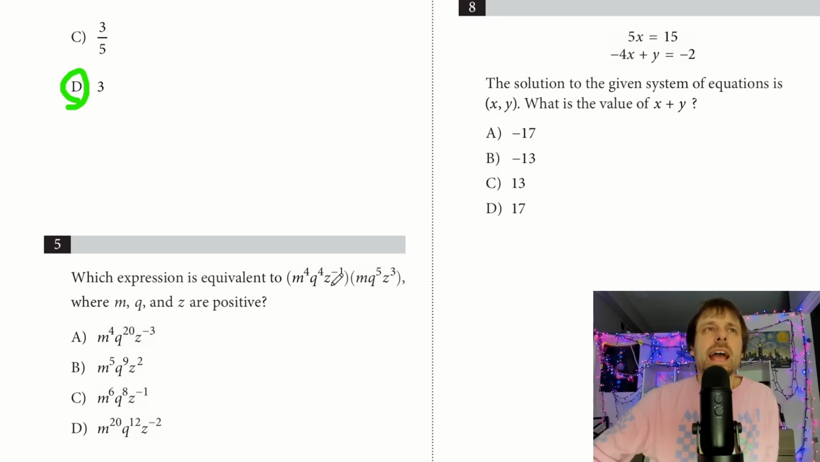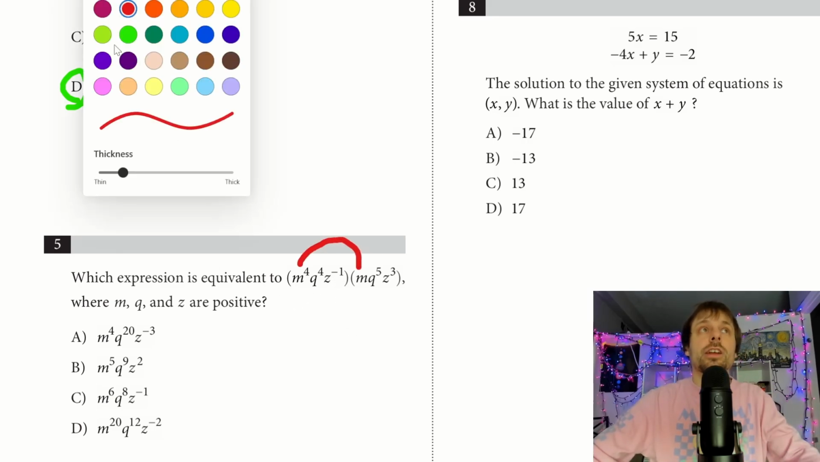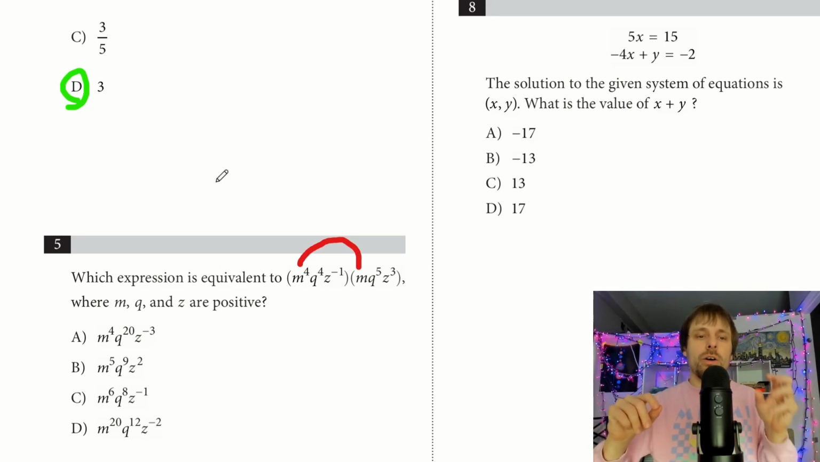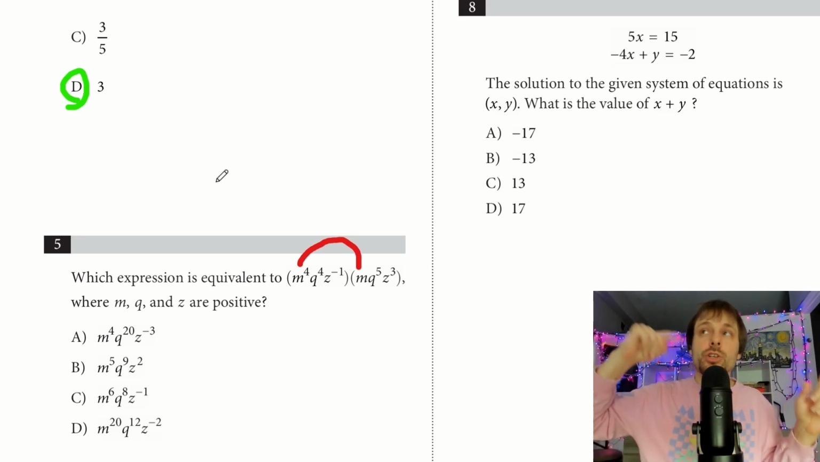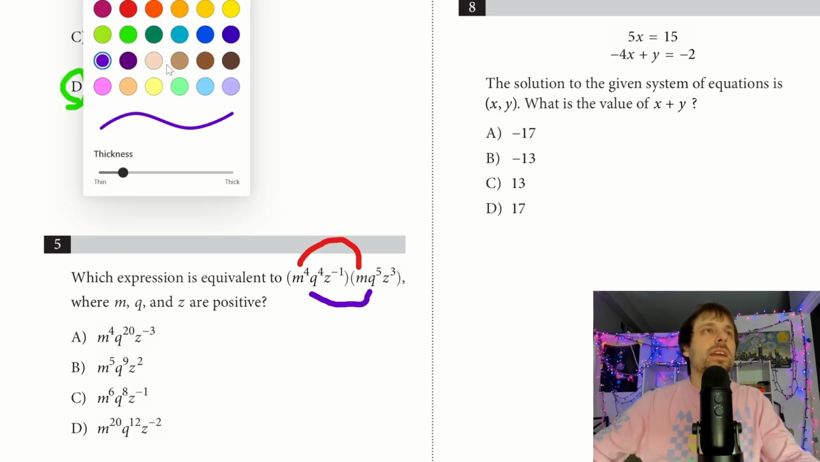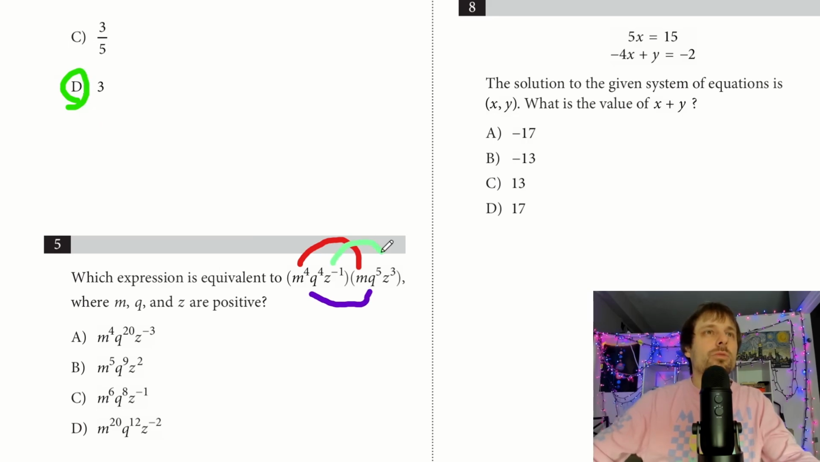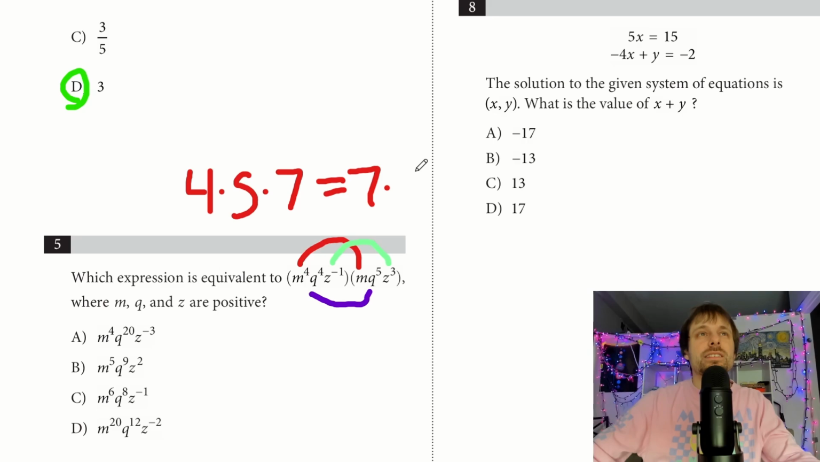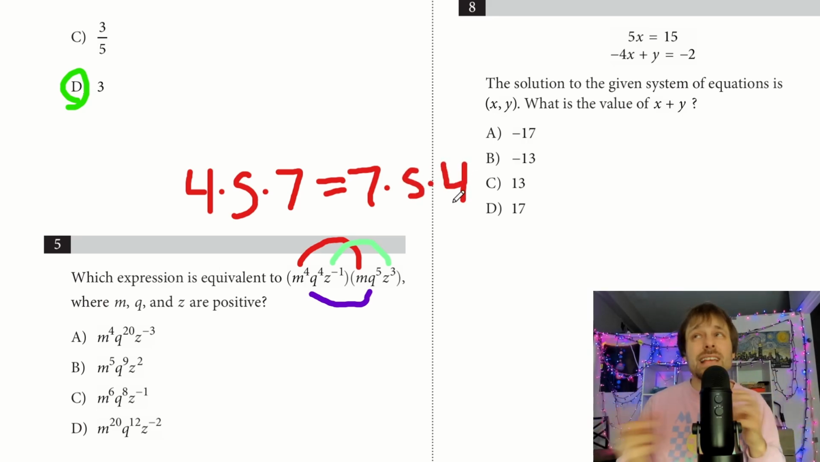So the first thing I would ask is this first m times m. I mean, I guess the first thing I should acknowledge is we only care about units that match. So I'm going to do m with m. I'm going to do q with q. And I'm going to do z with z. Remember, everything is multiplied. 4 times 5 times 7 is the same thing as 7 times 5 times 4. So when everything's multiplied, I can reorganize it however I want.